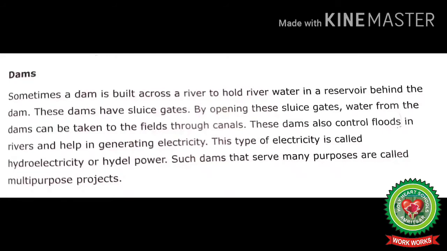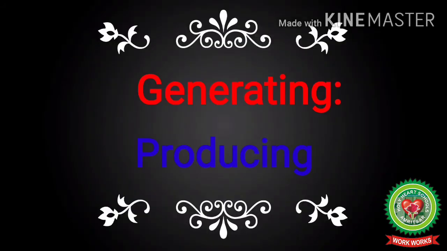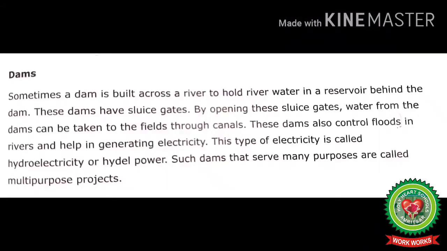Let's continue. By opening these sluice gates, water from the dams can be taken to the fields through canals. These dams also control floods in rivers and help in generating electricity. Generating means producing. This type of electricity is called hydroelectricity or tidal power. Hydroelectricity means electricity produced by falling water. Such dams that serve many purposes are called multi-purpose projects. Multi-purpose project means a project used for many purposes at the same time.